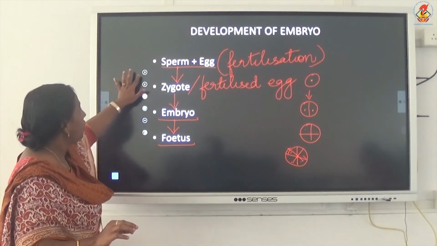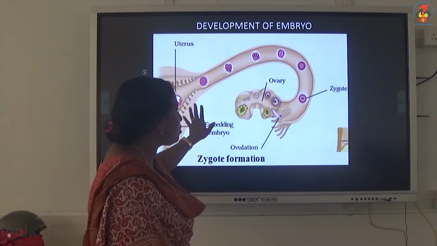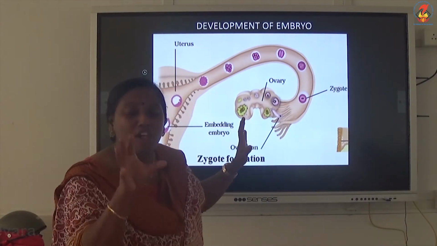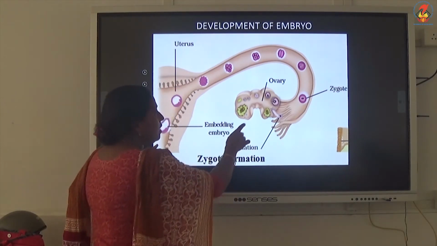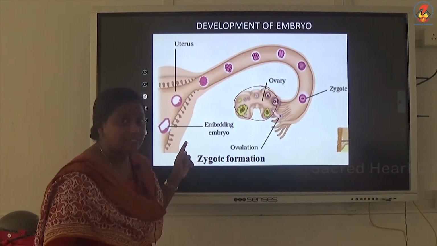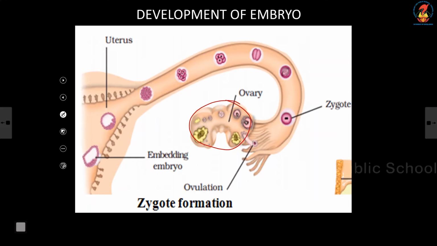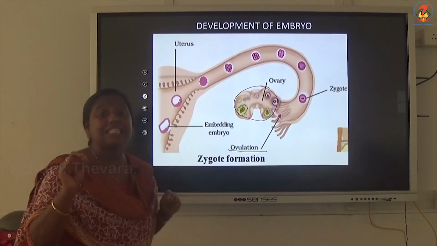Okay. Now, the development of the embryo that you studied in tabular form, we are going to study in this diagram, where all these things occur. Okay, so see, this is the ovary of a human female. This is the female reproductive system. From the ovary, one egg is released per month. You have already studied it in video 1. You can see an egg which is released from this ovary. The process of release of an egg from an ovary is called ovulation.